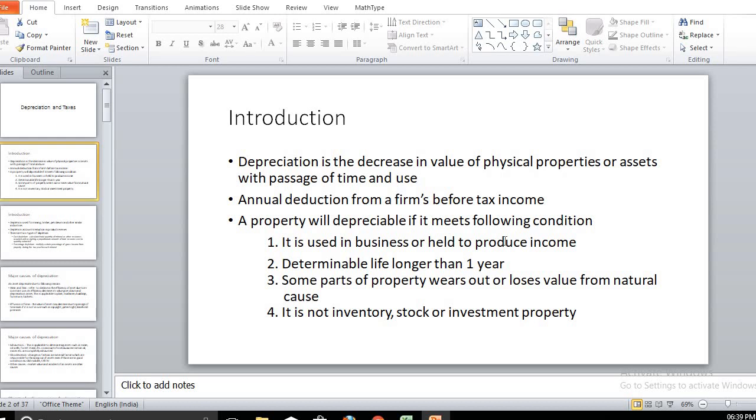Now, instead of providing for this at the end of the third year, we distribute this total amount yearly. So 100 we can divide over 3 years. 100 divided by 3, about 33 rupees, we consider as each year's deduction for purchasing the new machine.